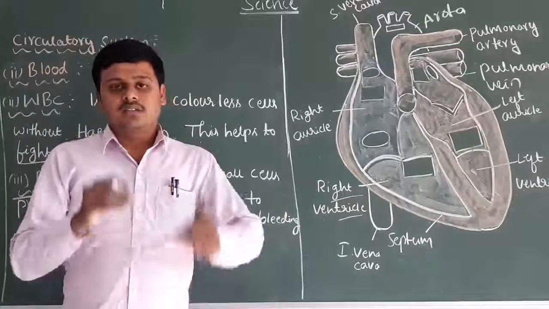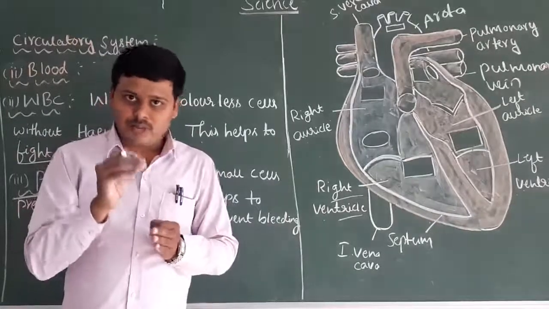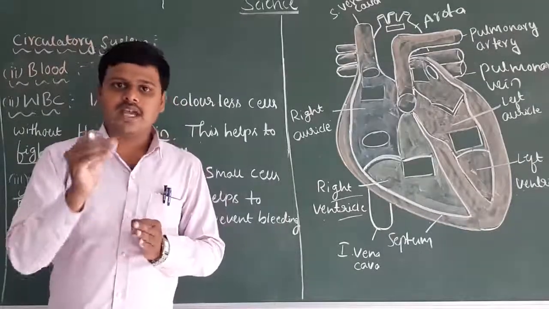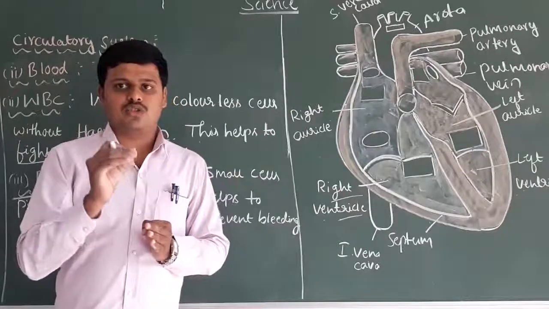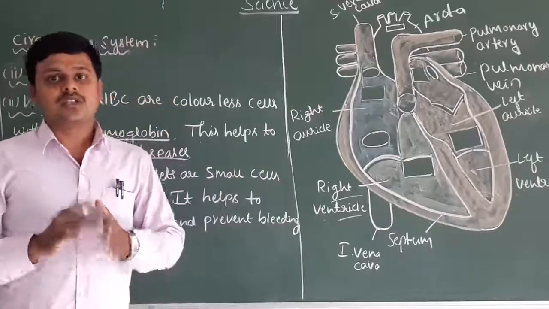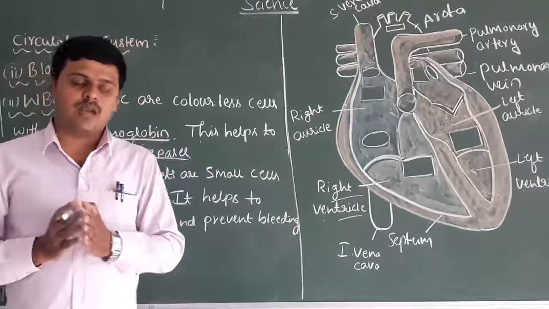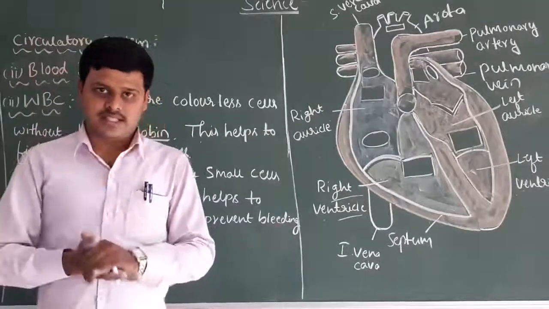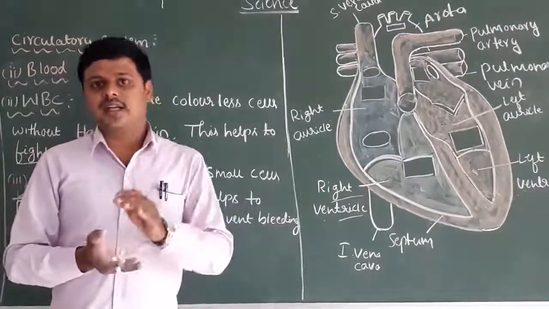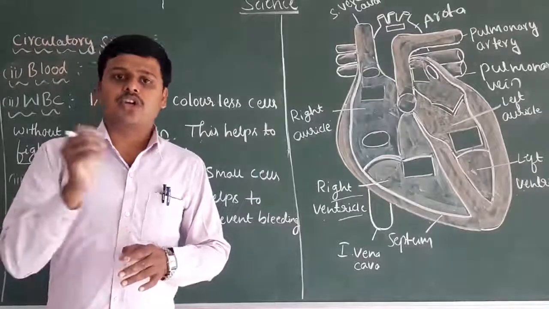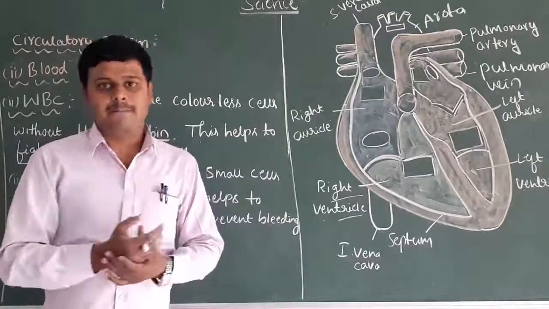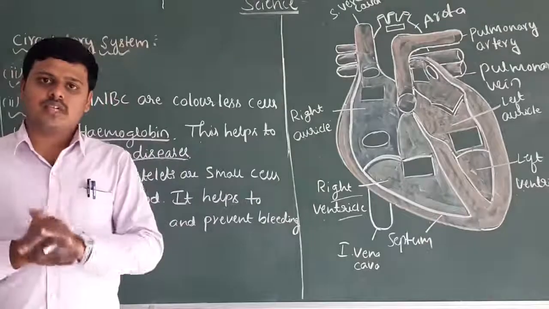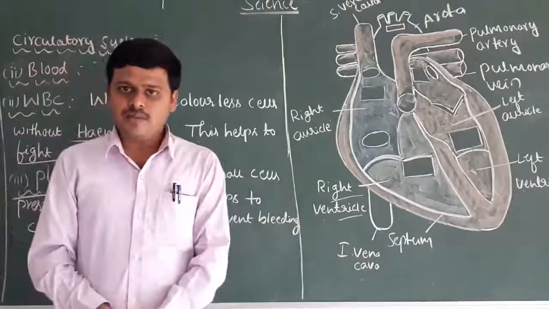And then the next very important component of the blood is white blood cells, also called WBC. This WBC is very helpful to fight against diseases. And then the platelets are very helpful for clotting of the blood and preventing bleeding. So my dear students, these are all the major components of the blood.